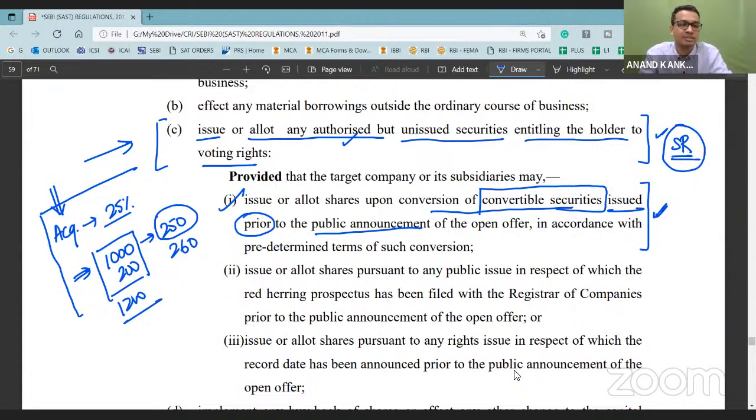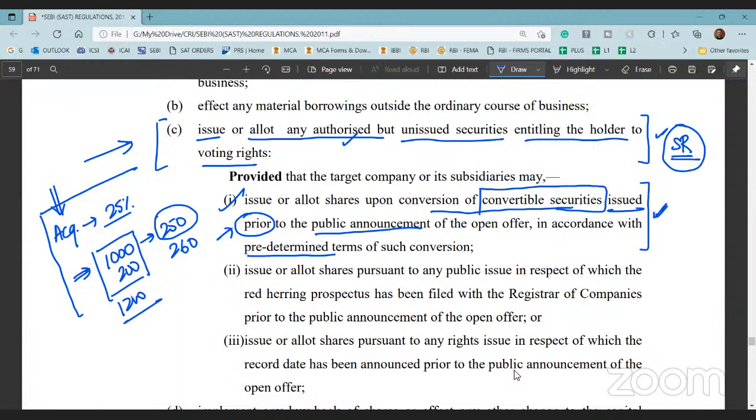The promoters would have said that, okay, we cannot straight away issue the shares. We need to pass a special resolution. Hence, what we can do is we'll issue a convertible security, which will get converted the very next day. Now, do you understand why they have written prior to the public announcement and where the terms are predetermined? Yes, sir.